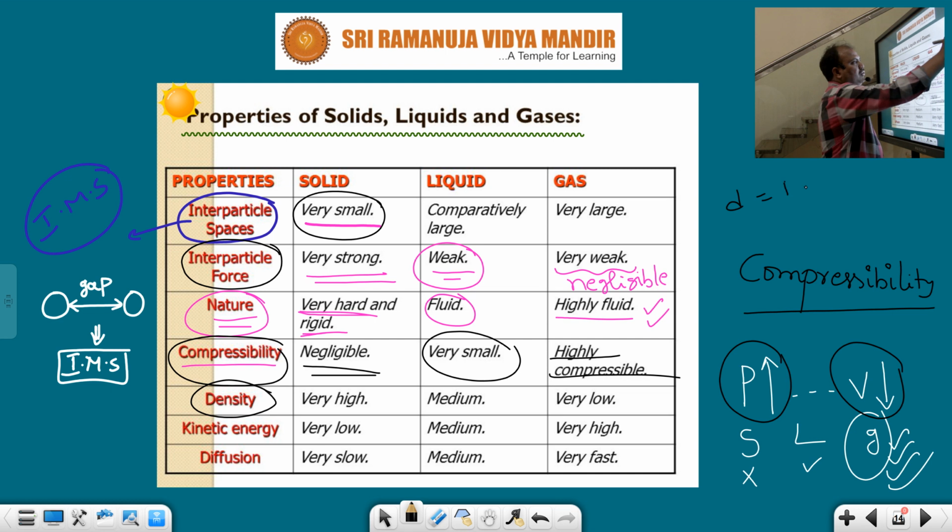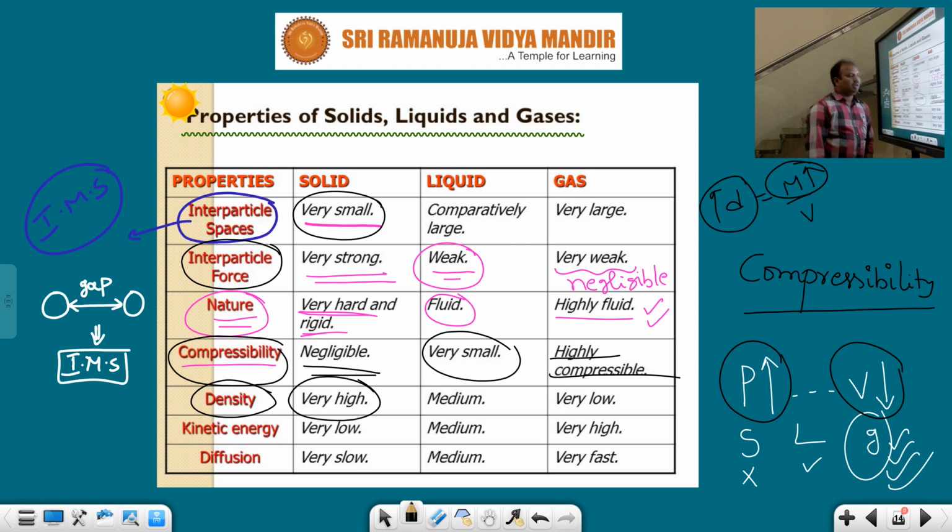Next, density. If you take density, what is it? Mass by volume. Whenever mass is more, density is more. Have you understood or not? Generally, solids are very hard and heavy. That's why mass is more, so density is more in the case of solids. So solids have a very high absolute density. In liquids, density is medium. But in the case of gases, density is very low.